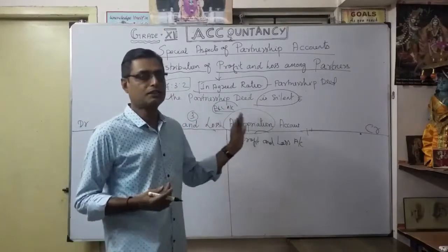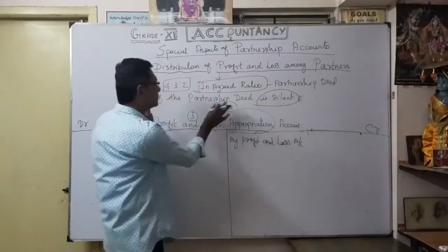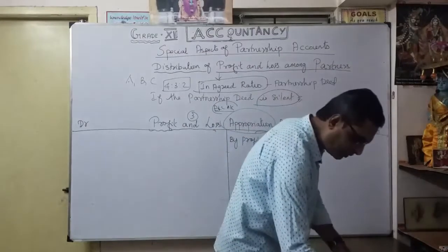How much you are going to credit from the available profit, taken from the normal profit and loss account, by profit and loss account. That's the first information.